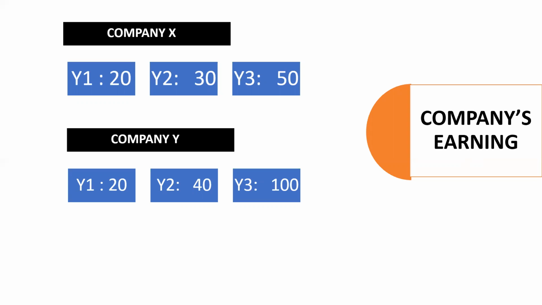But we can see that company X's earnings change from year 1 to year 2 is 150%, whereas company Y's earnings change from year 1 to year 2 is 200%. Company X's earnings change 160% from year 2 to year 3, as well as company Y's earnings change near about 250% from year 2 to year 3.